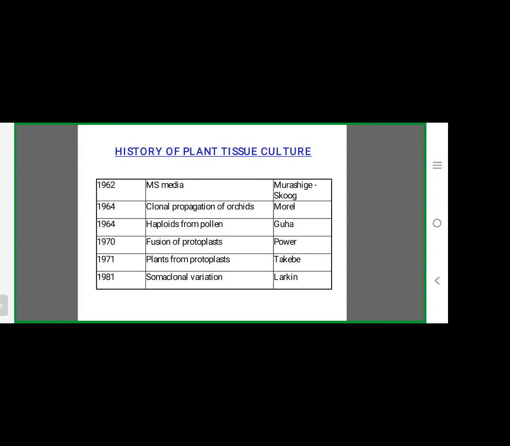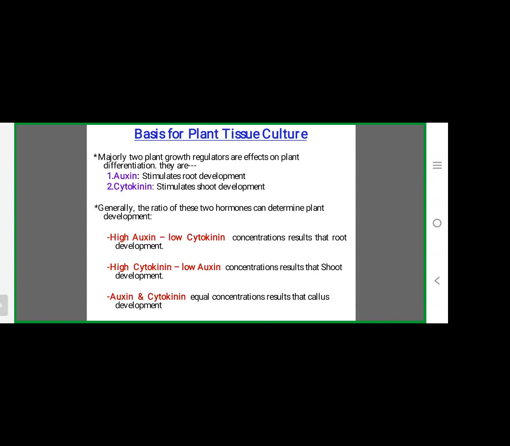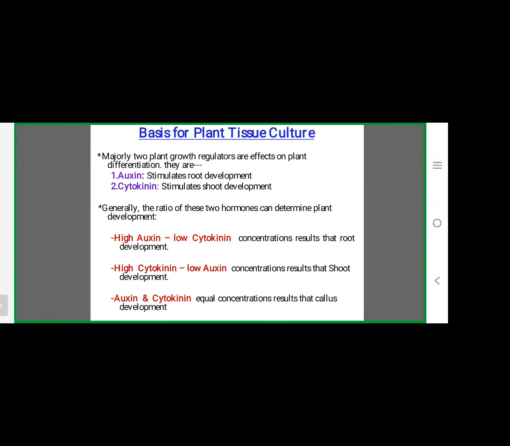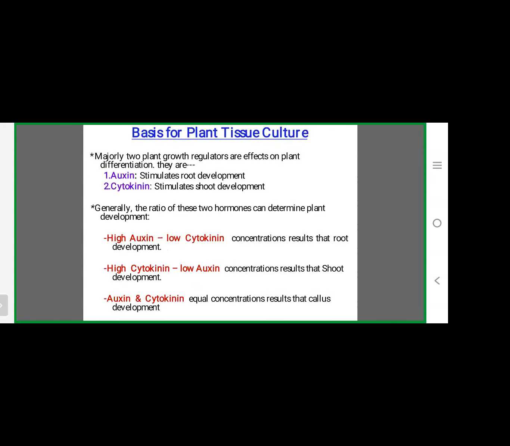Then coming to the basis of plant tissue culture, what are the bases? Majorly, two plant growth regulators affect plant tissue culture and the plant differentiation process. They are the auxins and cytokinins. Auxins stimulate root development, cytokinins stimulate shoot development.